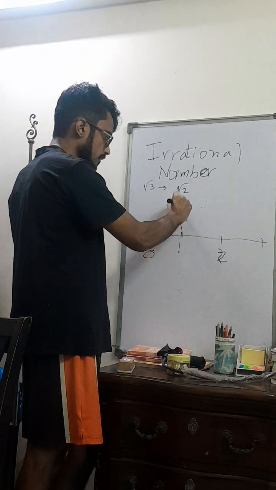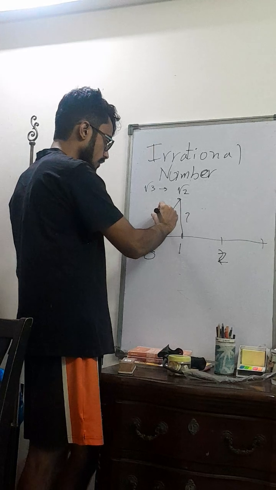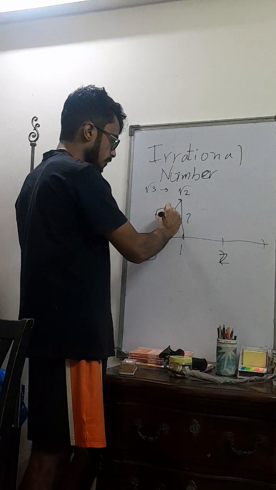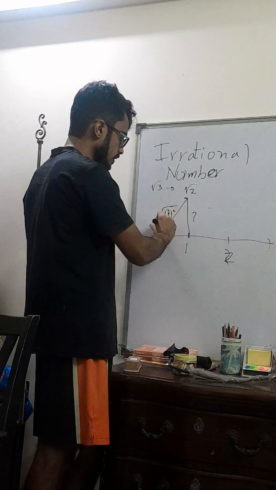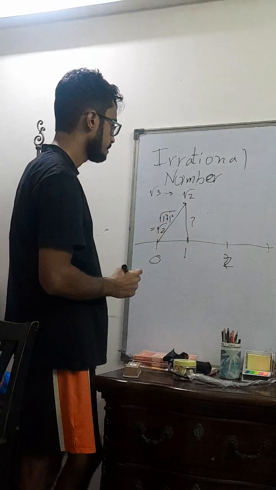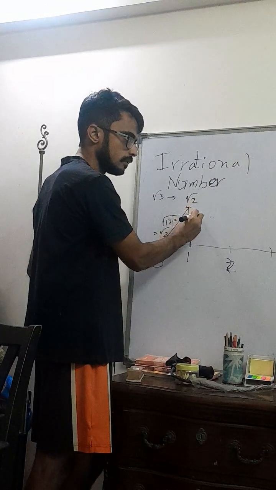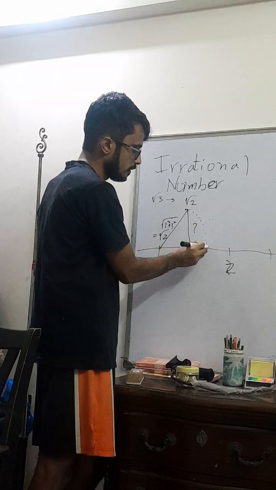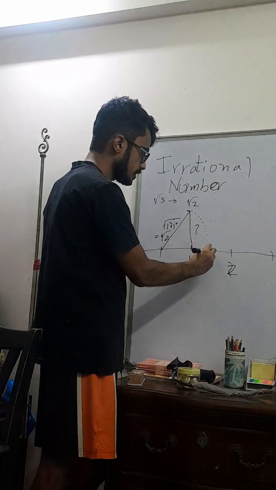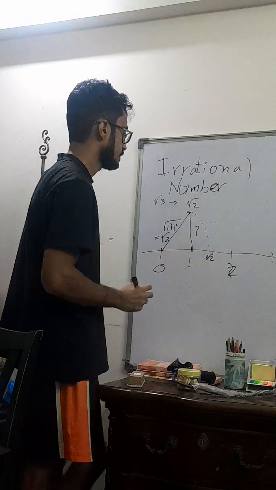And of course, this here is going to be root over 1 squared plus 1 squared, which is in fact equal to root 2, right? So this here is root 2, we can get our compass and dot it down. Here is going to be root 2, right?